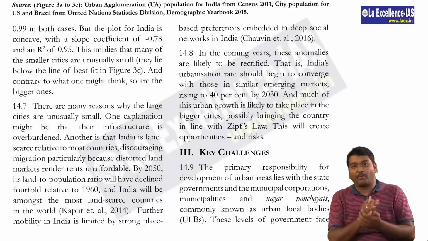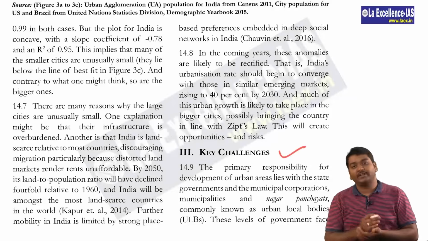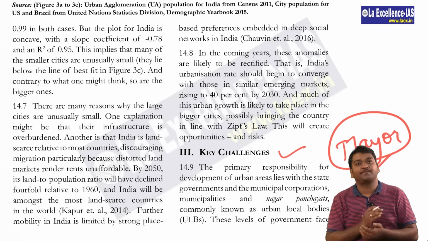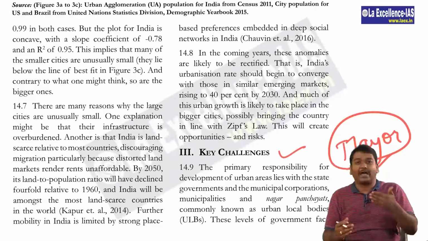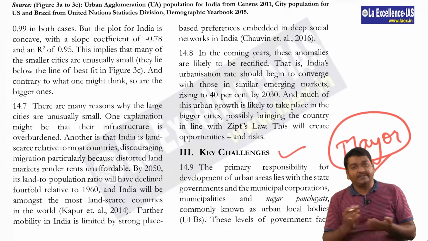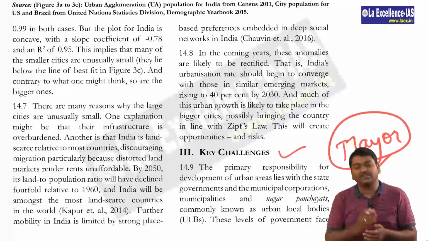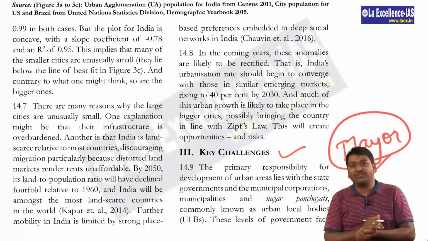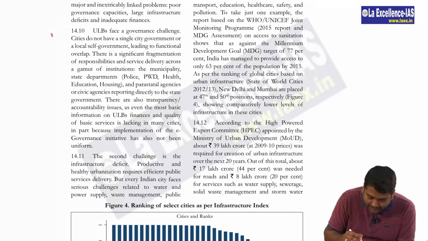Then in the next page, from polity point of view, they actually talk about the challenges that are present in the urban local bodies. So from governance point of view, what should be done? There was a recent debate that should there be direct mayor elections. So the economic survey says that it need not work. The main reason is if the mayor doesn't have the support of the office, then they will not allow him to work. So it is not the solution, is what the economic survey says. But please look, can a directly elected mayor be in any form beneficial for the governance of the urban local bodies?